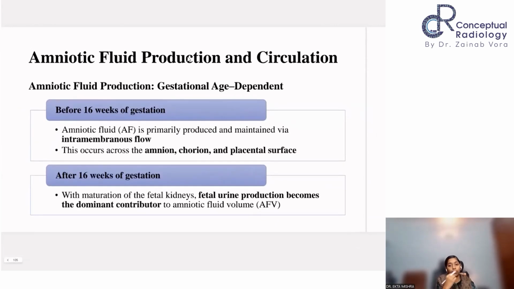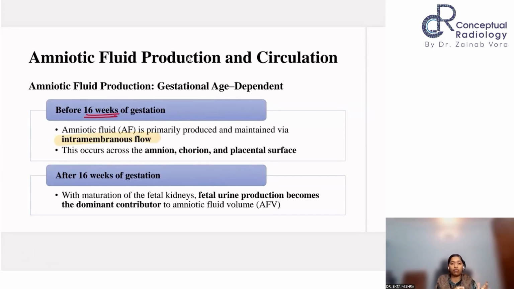Now, amniotic fluid production is gestational dependent. This is important. You should know how it is produced at different gestations. Prior to 16 weeks of gestation, amniotic fluid is produced and maintained via the intramembranous flow. Okay, so it is the intramembranous flow which plays the role. Now, it can occur across the amnion, chorion, or the placental surface.